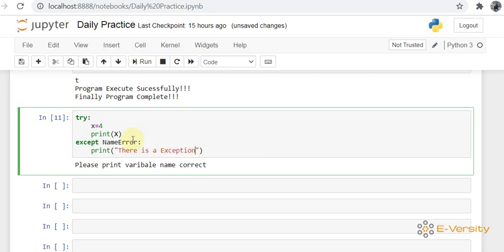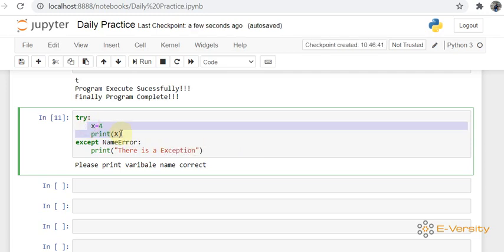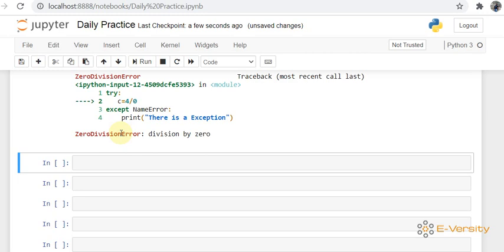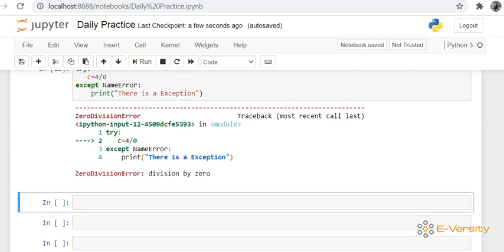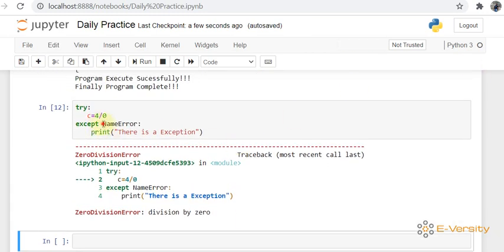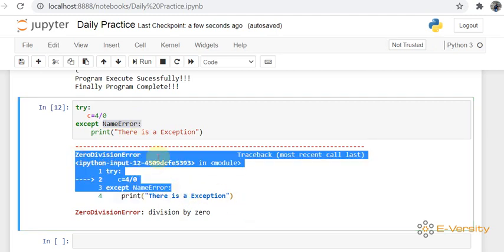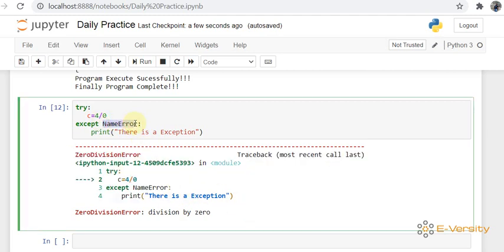Again I am going to write another code, that is c is equal to 4 divided by 0. When I run this code, you can see an exception occurs, but you have already handled the exception. So why is it showing the interpreter exception? Because you are handling only the name error, and here is a zero division error exception. So how can you handle that?